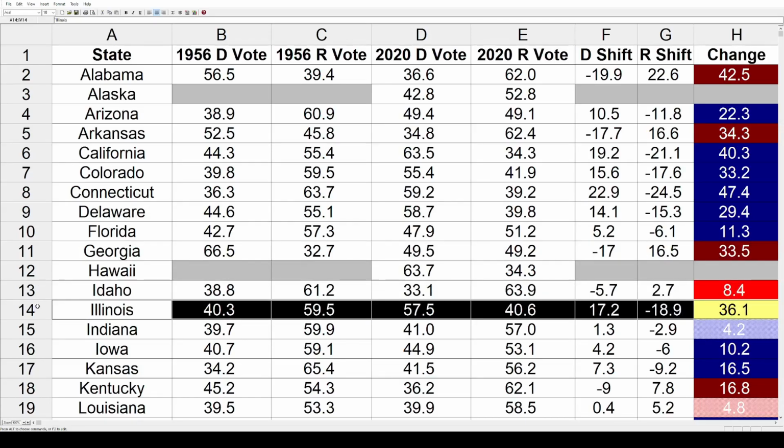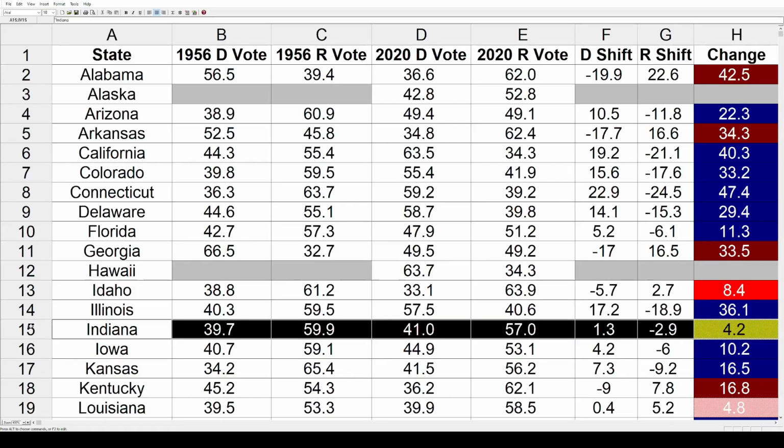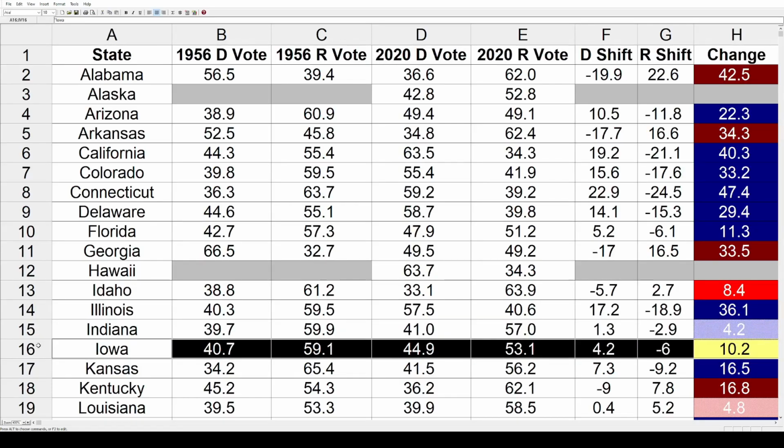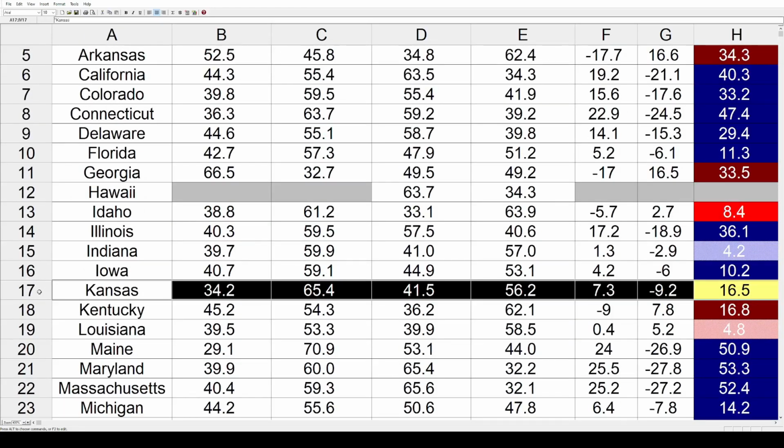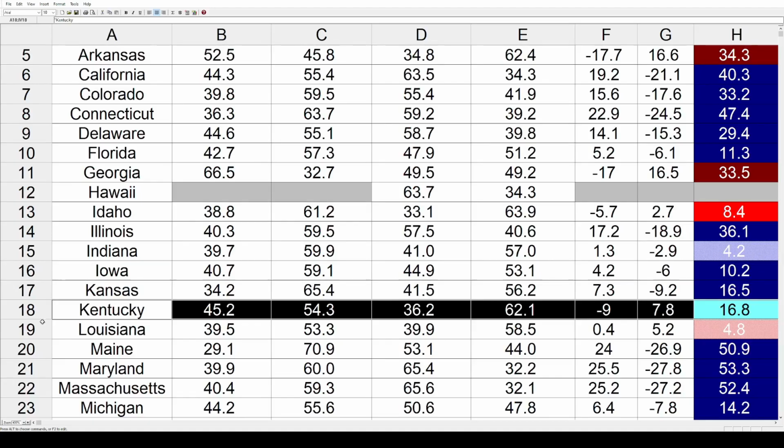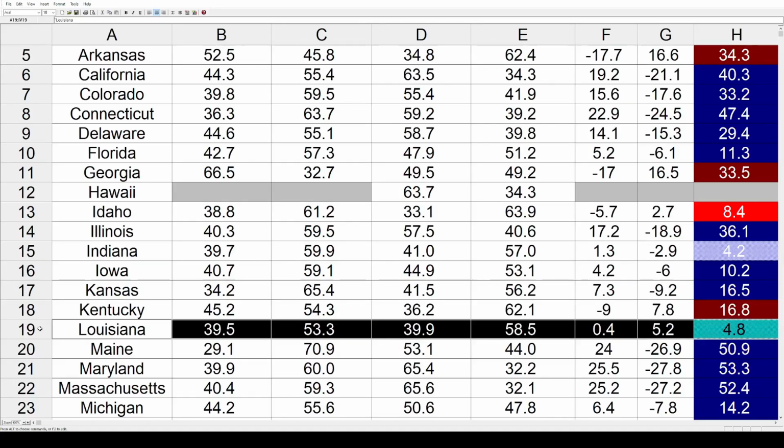Illinois, that was Adlai Stevenson's home state in 1956. He did not come close to winning it, but that state did shift 36.1% toward the Democrats. Indiana, small blue shift there of 4.2%. Iowa 10.2% toward the Democrats, as well as in Kansas by 16.5%. Kentucky went 16.8% toward the Republicans. Louisiana, small red shift of 4.8%.